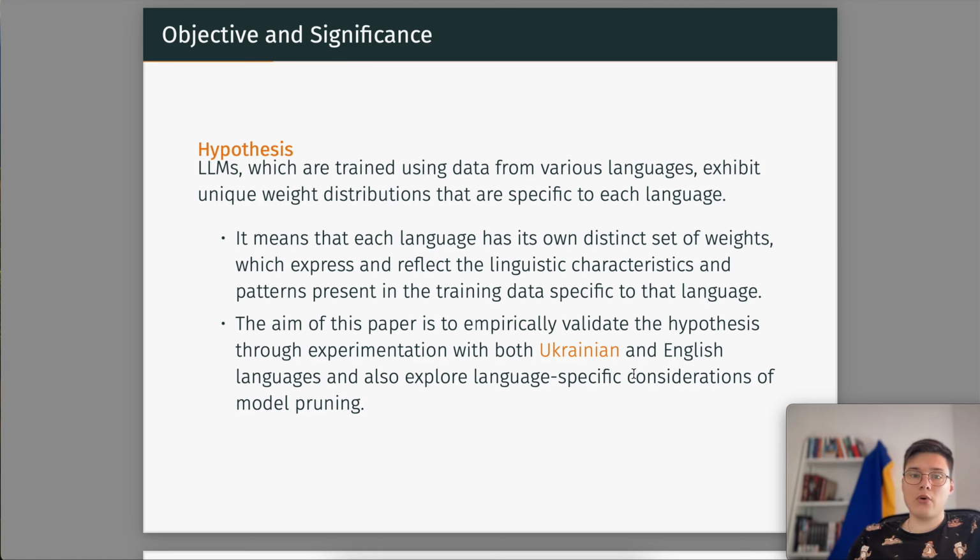And therefore, if we prune the model on the data in a particular language, then inside this model we leave only more significant weights for this language. Therefore, the goal of this paper is to empirically validate the hypothesis through experimentation using Ukrainian and English languages and explore language-specific consideration of model pruning.